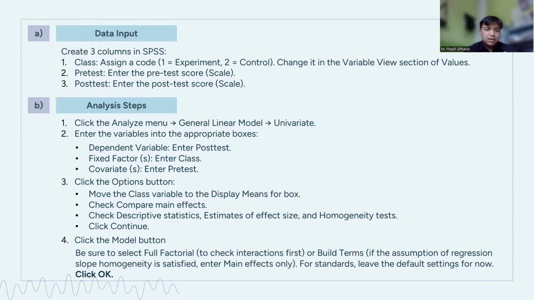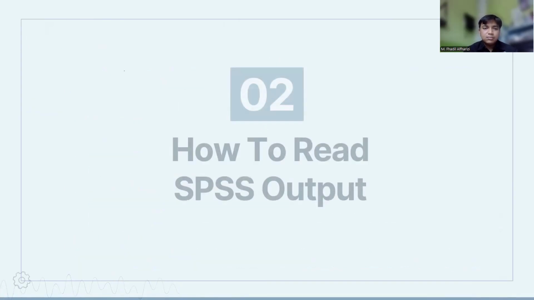And fourth is click the Model button. Be sure to select Full factorial to check the interaction first, or Build terms if the assumption of regression slope homogeneity is satisfied, and choose Main effects only. For the others, leave the default setting for now and click OK.